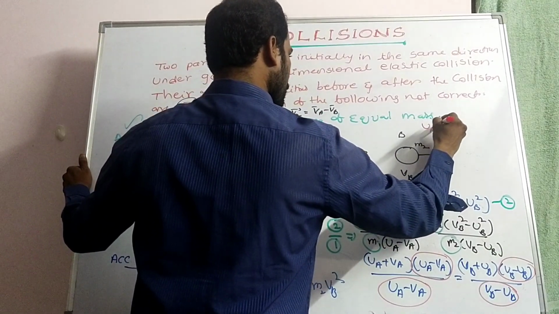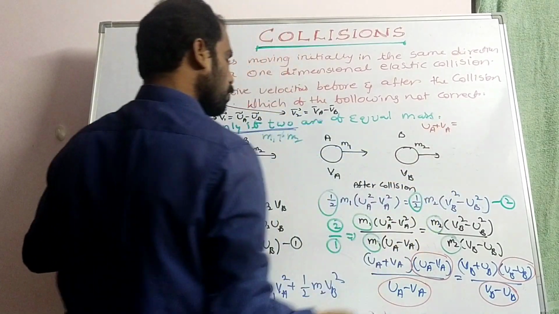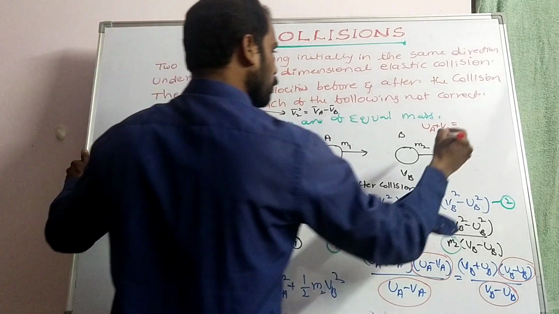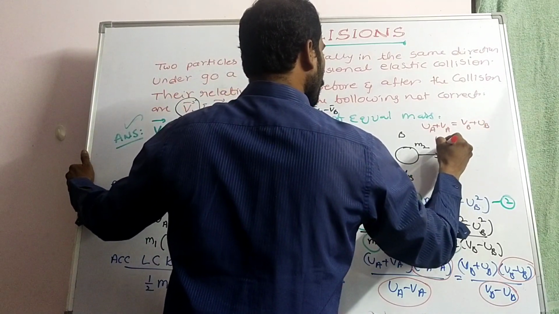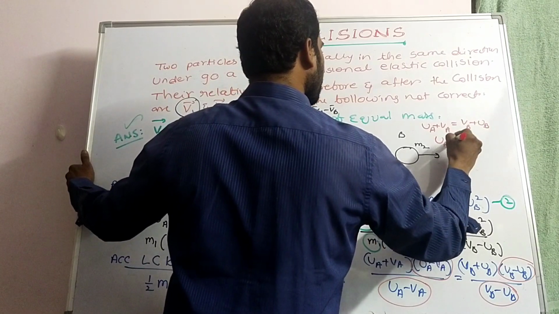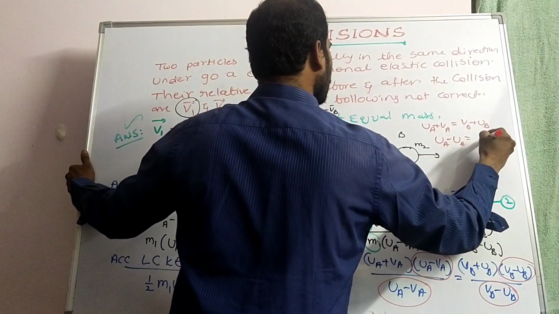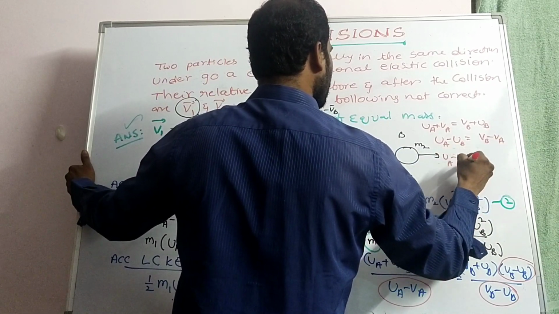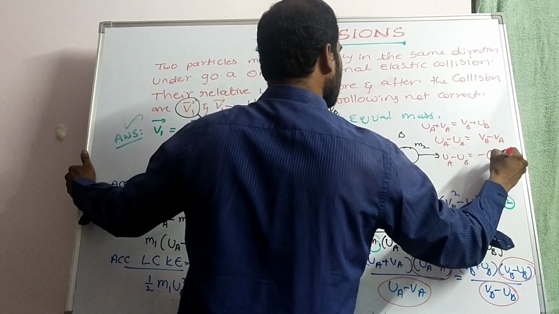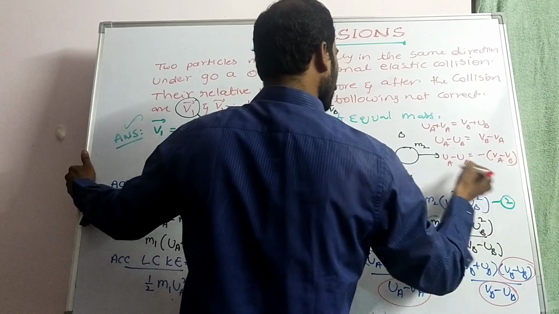UA plus VA is equal to VB plus UB. Now UA minus UB is equal to VB minus VA, which is equal to minus of (VA minus VB).